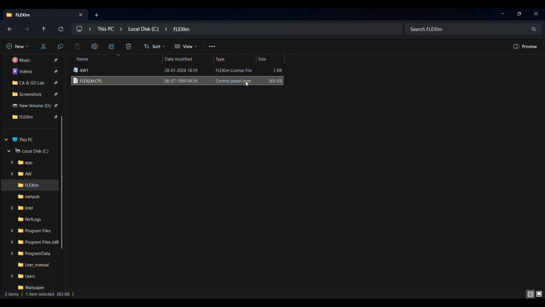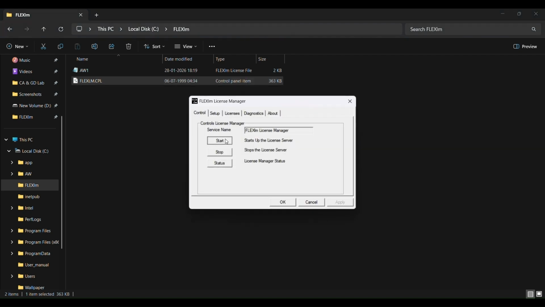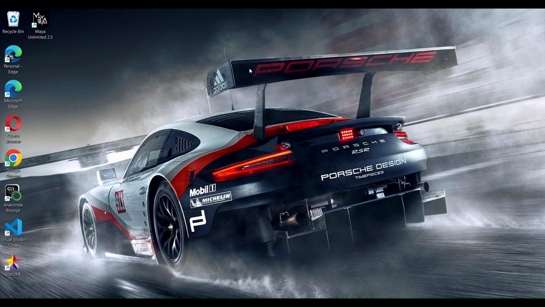Then again double click on flexlm.cpl. Click on Start. Click on Status. Click OK. Now restart your computer.